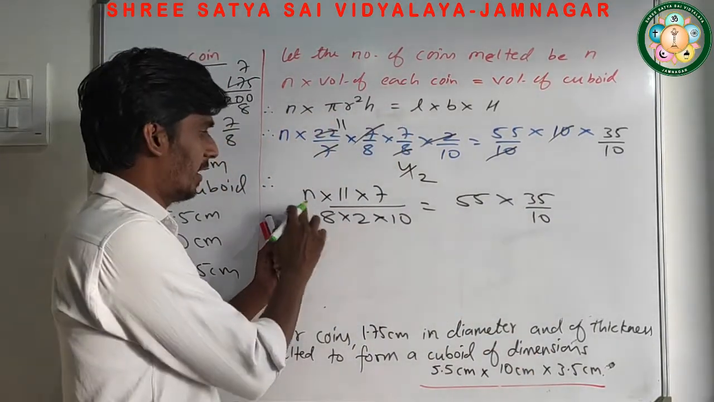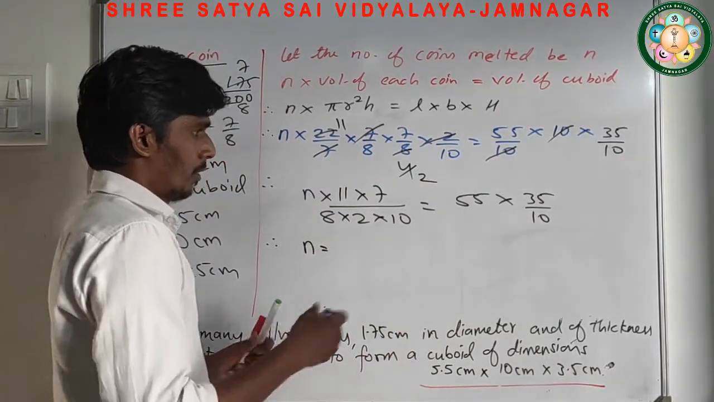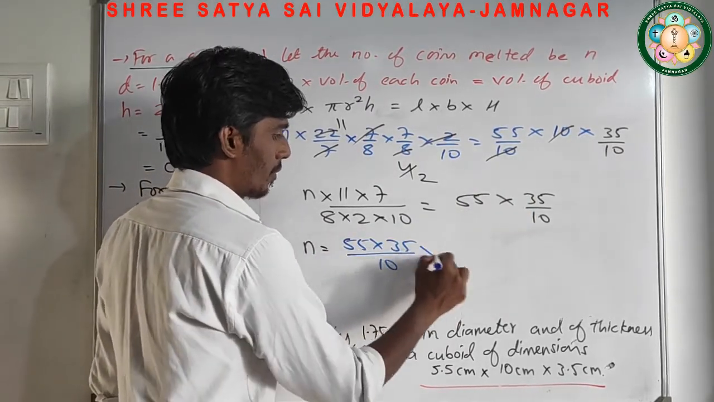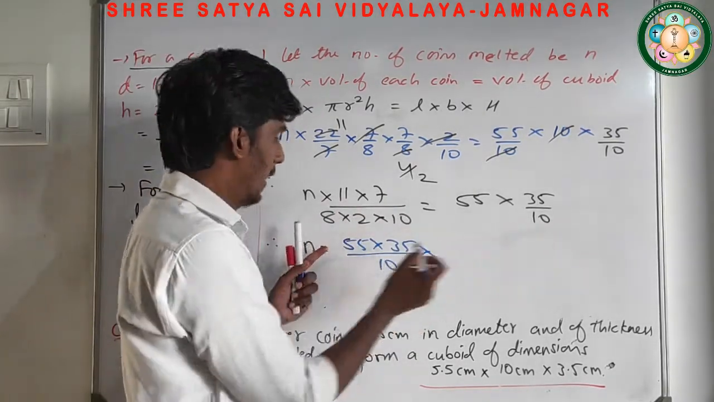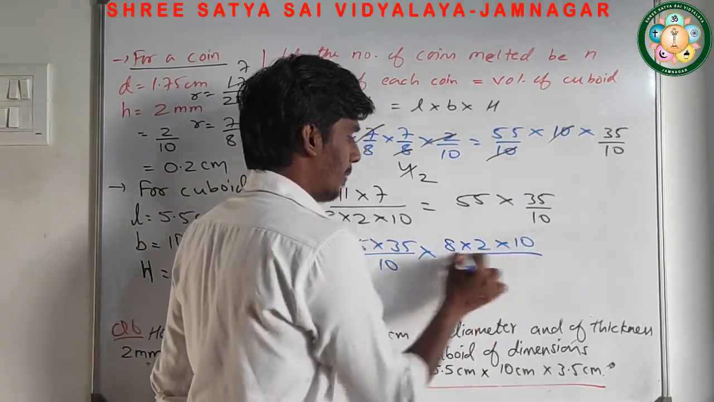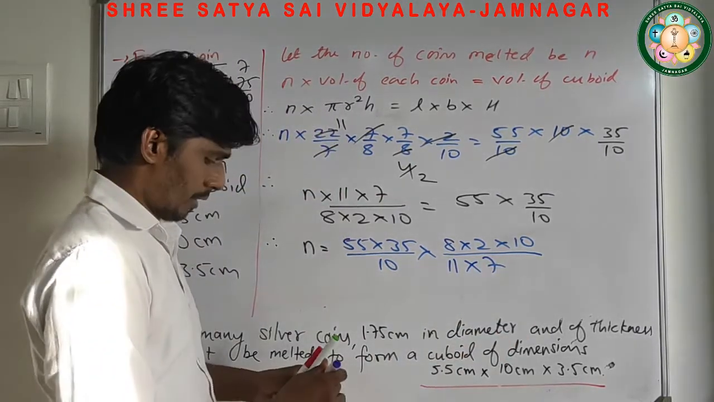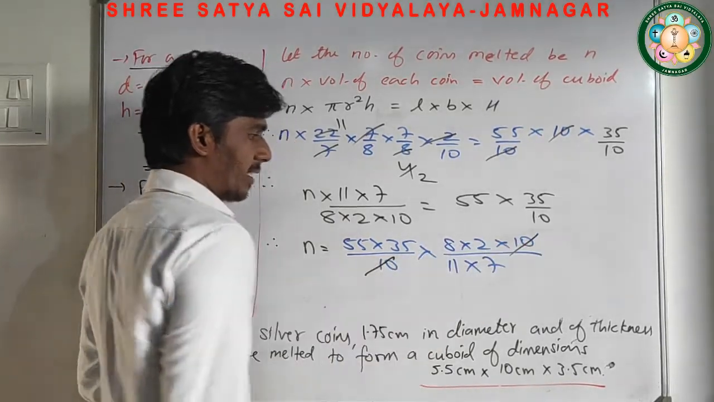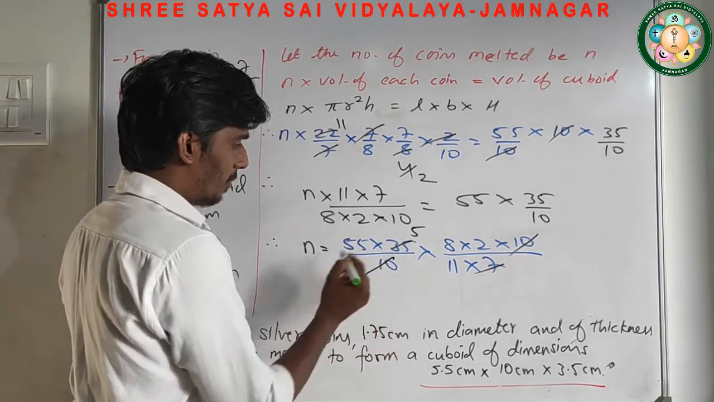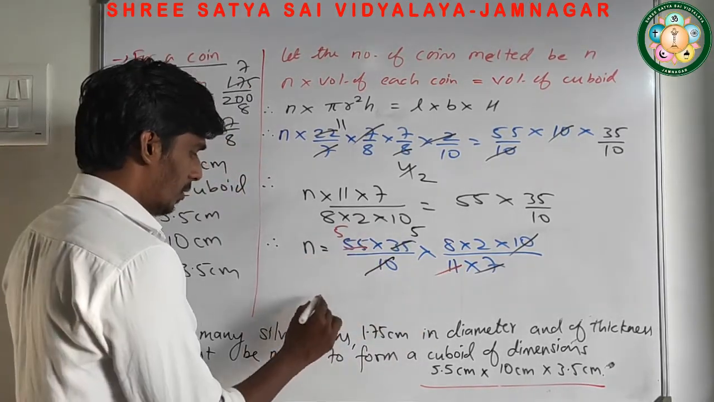As I have to find the value of n here, I am going to take all these values over to that side. n equals, write down this value as it is. Now when all these terms move to that side, the denominator becomes the numerator. ये कहाँ जाएगा? 8 into 2 into 10. And this numerator comes to the denominator, 11 into 7. Now we will reduce it. Definitely 10 gets cancelled, 7 5s are 35. And this 11 will cancel 55, 11 5s are 55.